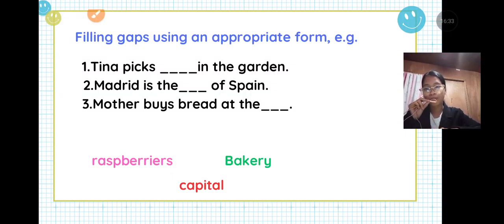So let's put here raspberries. Now let's proceed to the second sentence. Okay. Madrid is the blank of Spain. What do you think? Are these the two options left? Choose the word that fits in the second sentence.